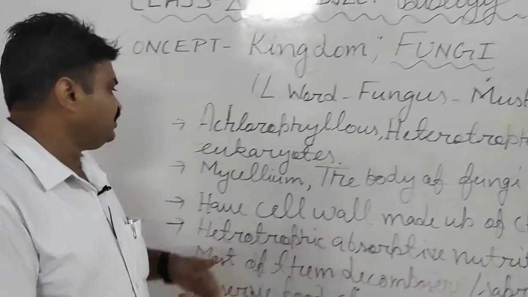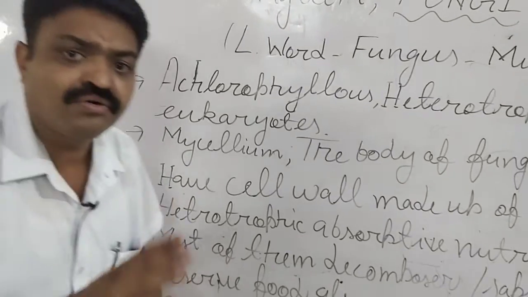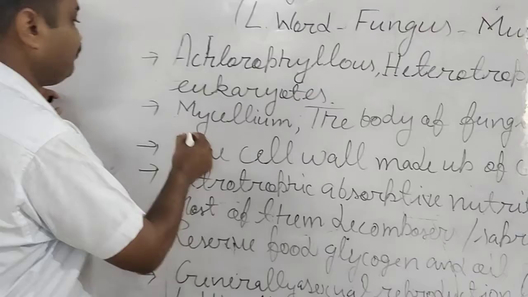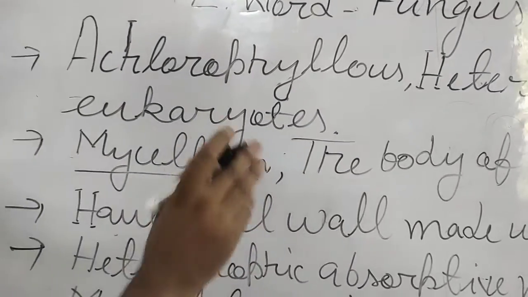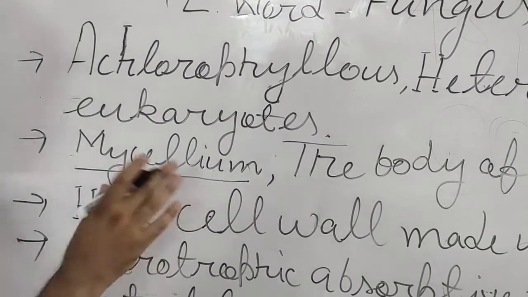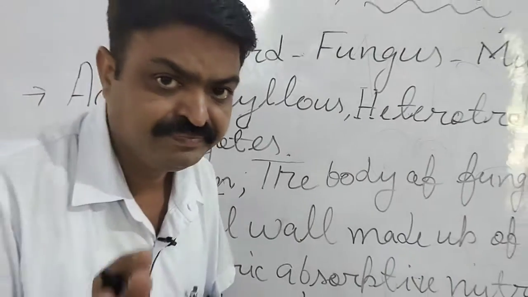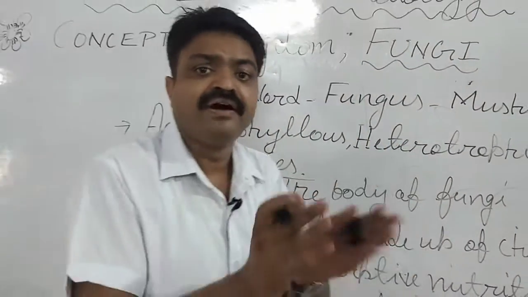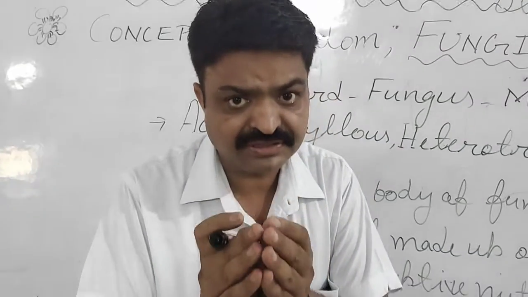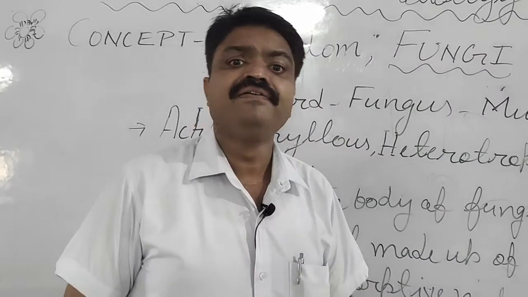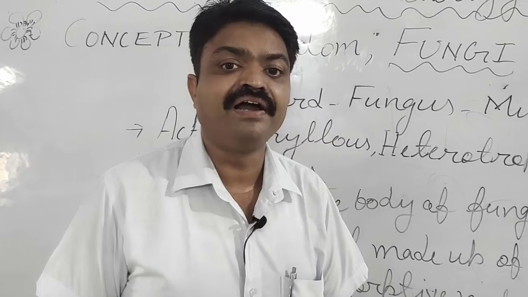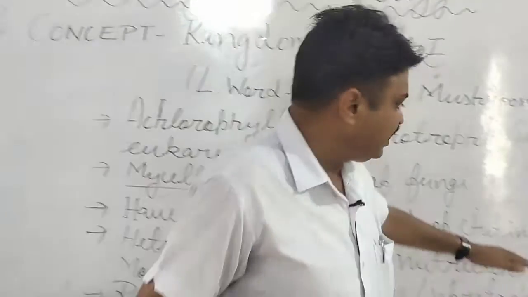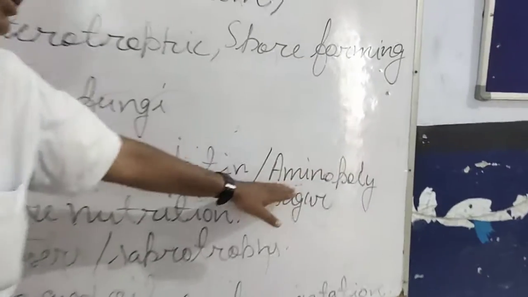And their whole body is known as mycelium. What do we call it? We call it mycelium, student. And they have a cell wall around their cell, and their cell wall is known as chitin. This chitin is mainly made up of amino polysugar.